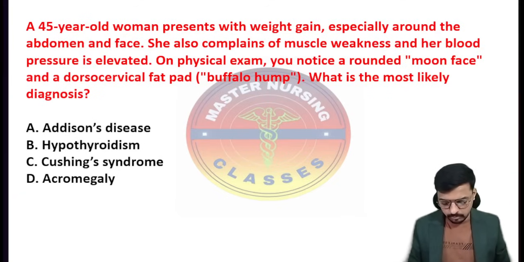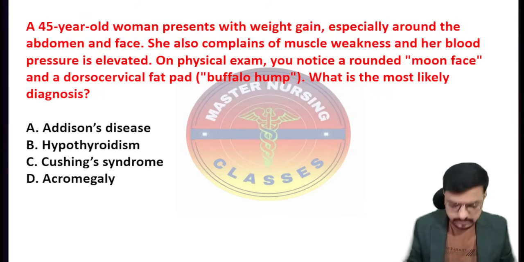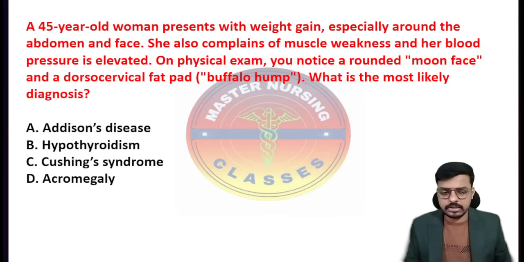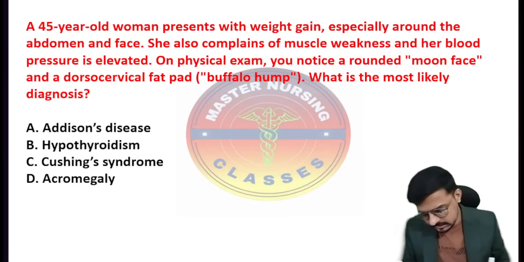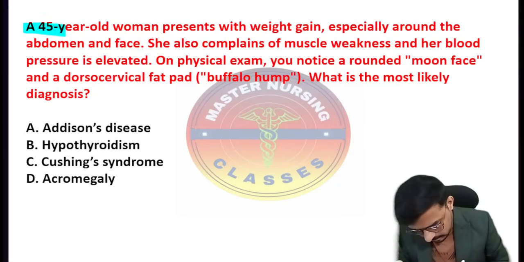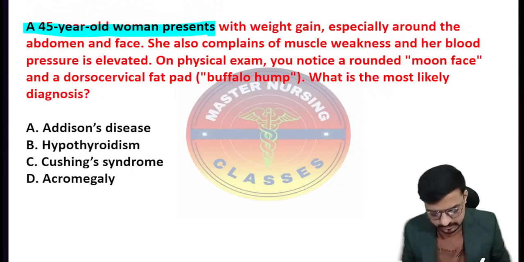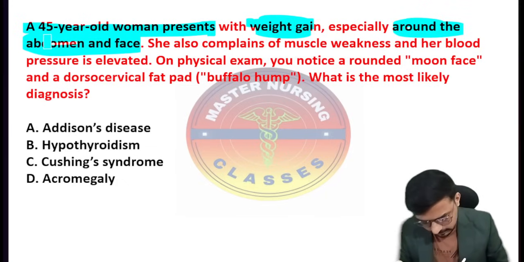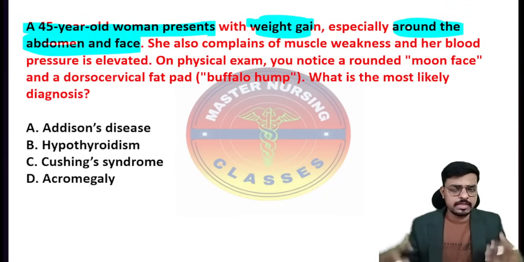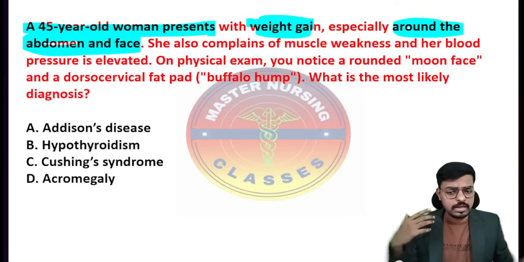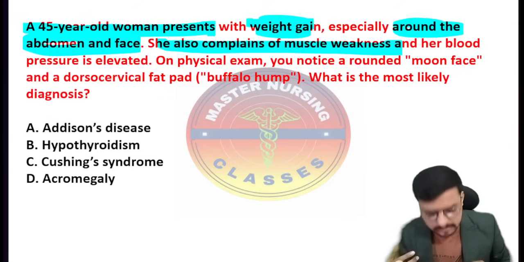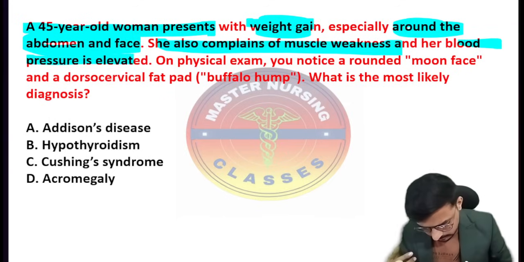A 45-year-old woman presents with weight gain, especially around the abdomen and face, where there is accumulation of fat. She also complains of muscle weakness, and her blood pressure is elevated, her BP is elevated.